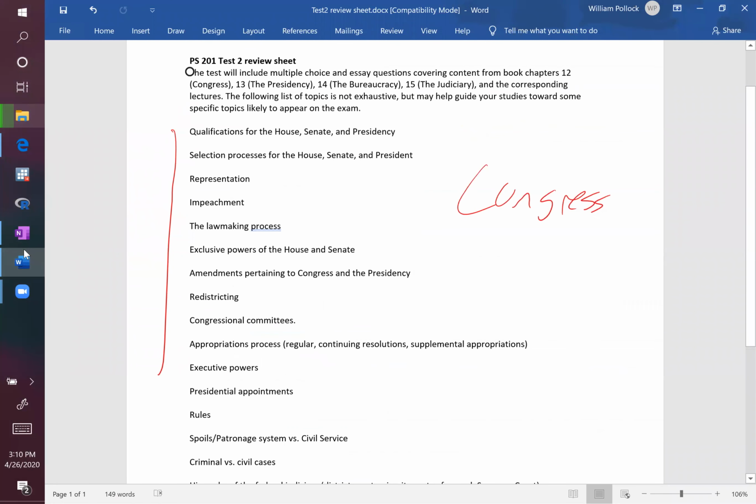Let me go through here and discuss some of what's on this review sheet as far as Congress goes. So, qualifications for the House, the Senate, and the presidency. For each of these, we talked about things like residency requirements and age requirements, that sort of thing. The tip I'd give you here is that you recall we emphasized one particular aspect of the requirements for the presidency, which differs from those for Congress.